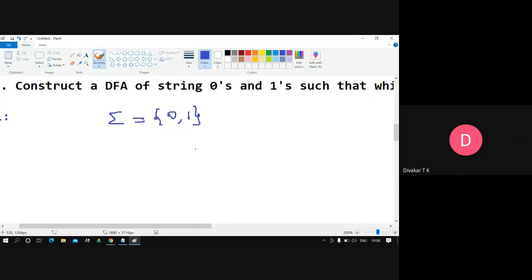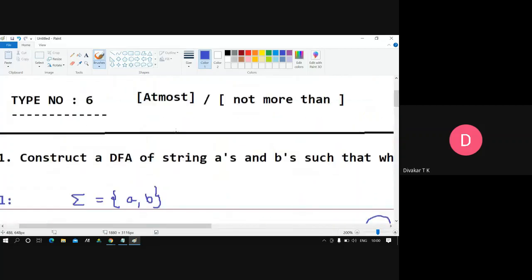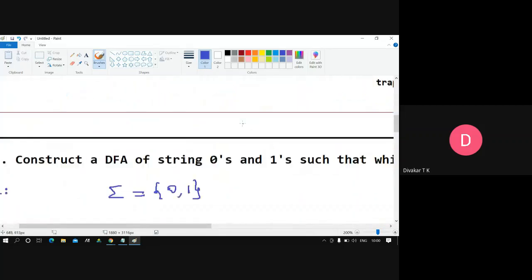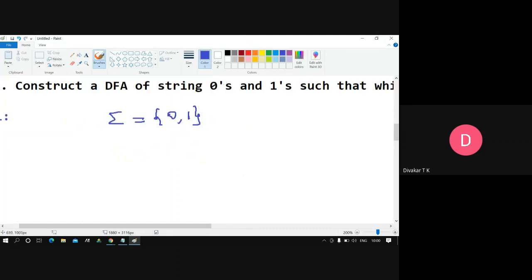So for Friday's internals, the first internal, until tomorrow I will cover everything. This at-most type will also be there, not more than types number 6, 7, everything will be there. Now you have to be ready with this. Whatever marks you get, only those marks I will keep. Don't think you will get 50, 49, 48 as jackpot marks. You will not get that this time.